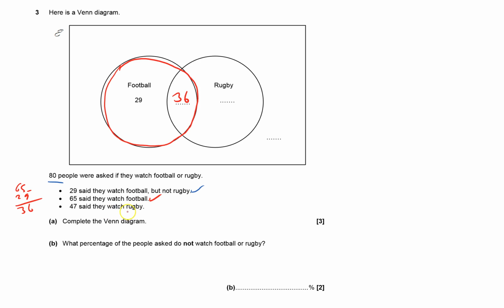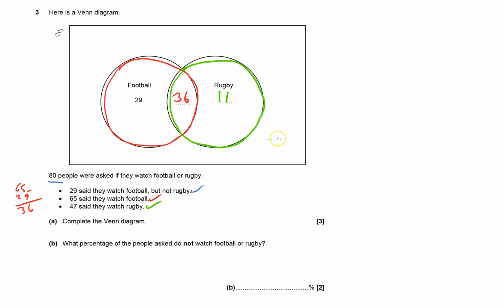47 say they watch rugby. Well, in the rugby, if I do the rugby in green, I've already got 36 in that circle. There's 36 there, and I've got to end up getting myself 47 in there, so that will be 11 there. So I've done that one.